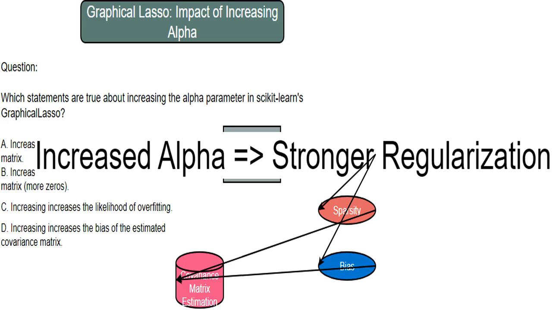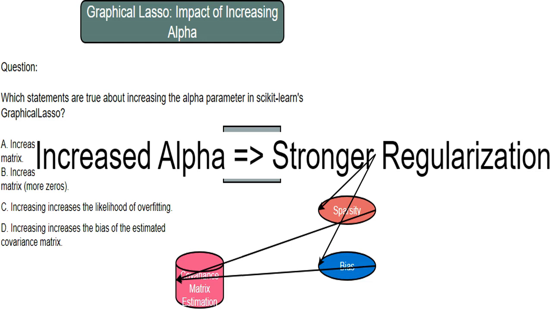Let's break this down. Alpha is the tuning parameter in our graphical lasso model. It controls the strength of the L1 regularization. Increased alpha directly translates to stronger regularization. Think of regularization as a constraint. The higher the alpha, the more we're forcing the model to shrink its parameters, the coefficients within the covariance matrix.